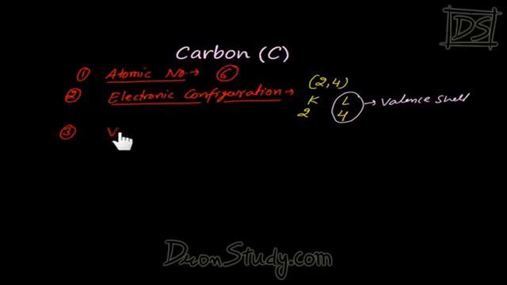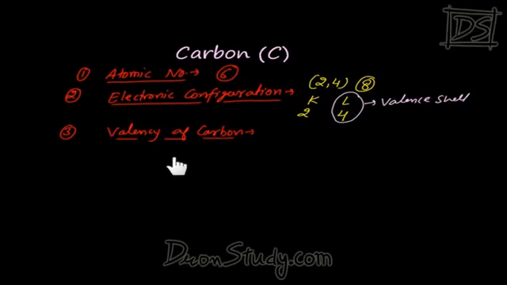About the valency of carbon. This is important. This is so important. How many electrons are there in the valence shell of carbon? 4. There are 4 electrons in the valence shell of carbon, and we have studied the octet rule which states that how many electrons should be there in the outermost shell? 8. So are there 8 electrons in the valence shell of carbon? No. So what would carbon do?